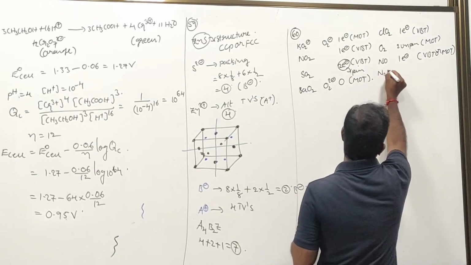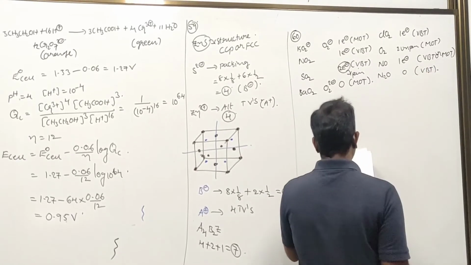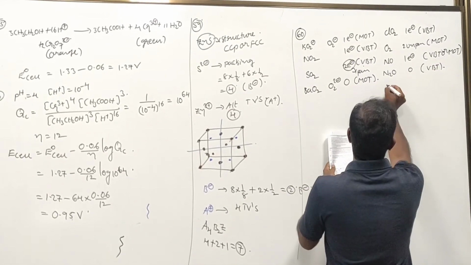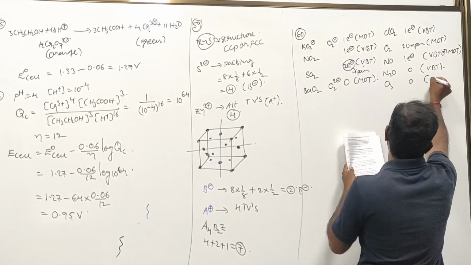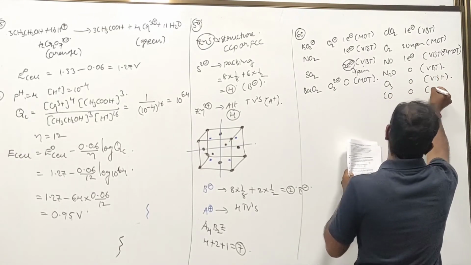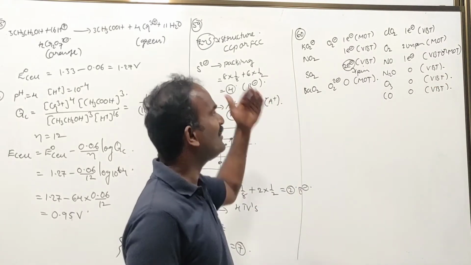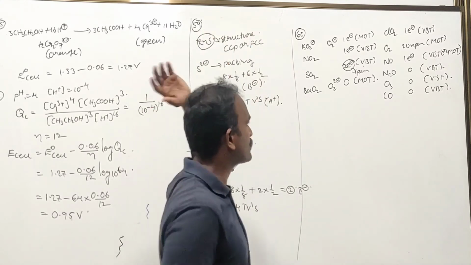N2O. No unpaired electrons are present according to valence bond theory. Next, O3, no unpaired electrons are present according to valence bond theory. Carbon monoxide, no unpaired electrons according to valence bond theory, which means from that theory you can write those structures.